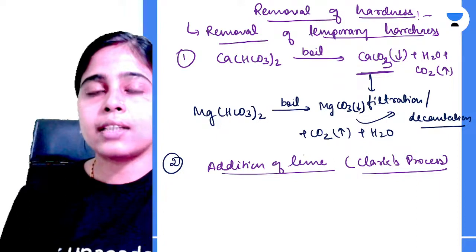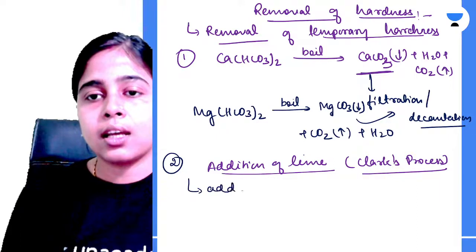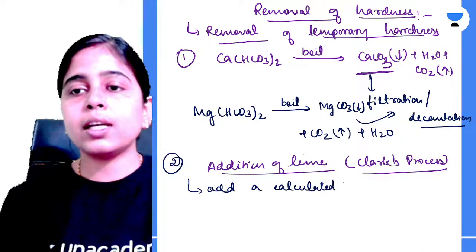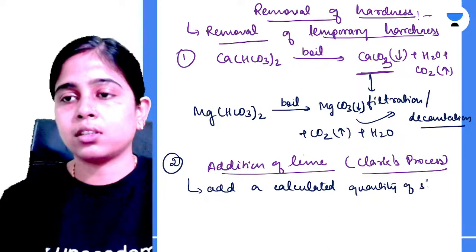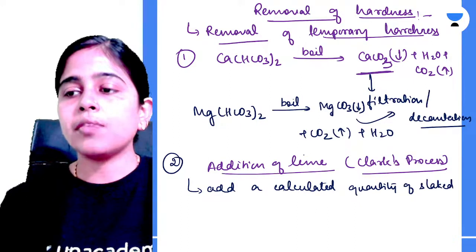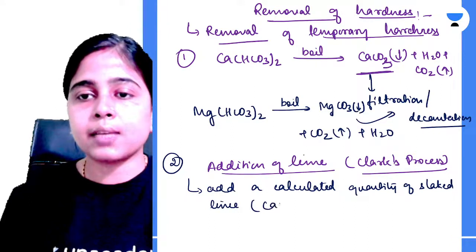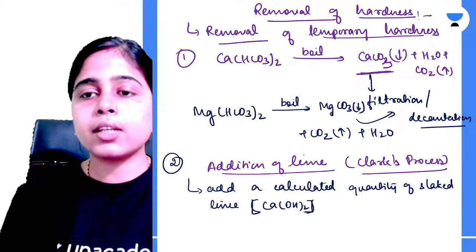We add a calculated quantity of slaked lime. And what is slaked lime? This is slaked lime, Ca(OH)2, that is calcium hydroxide.